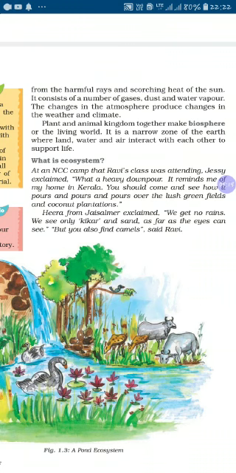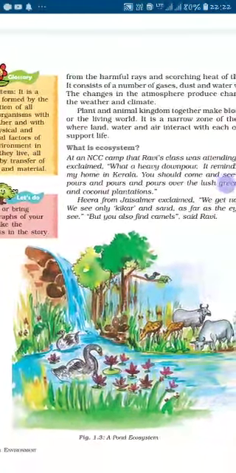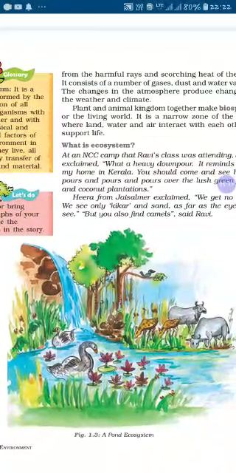Ecosystem means what? That is the interaction of physical and chemical factors, the transfer of energy as well as material. In the ecosystem, our book has given one important picture also. Here is given one pond and then some animals and a tree picture also.